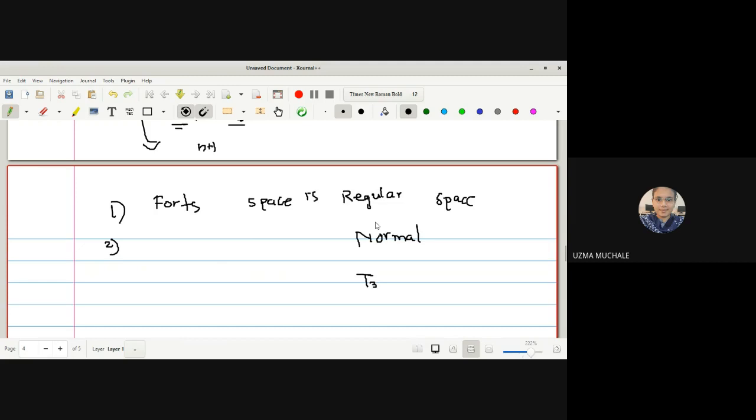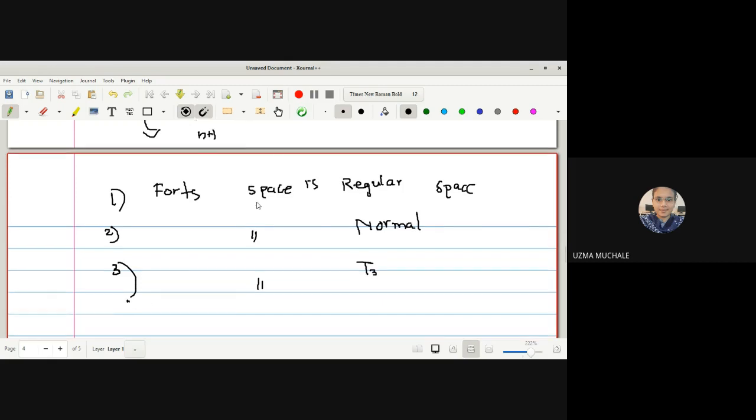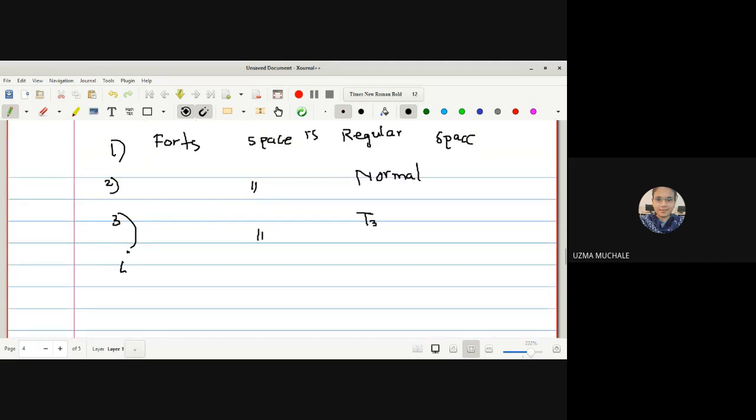So regular plus T1 is T3 as well as fourth space is a T4. Okay, so hence these are the things you can prove, or you can see the proof of these theorems available in the KP Gupta book, or in the notes of Shivaji University.